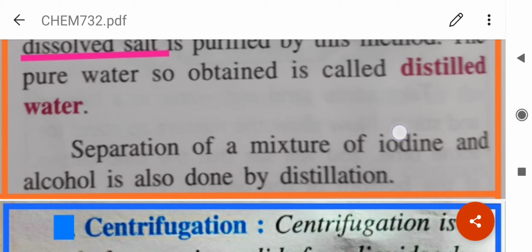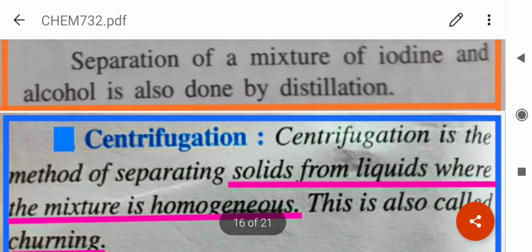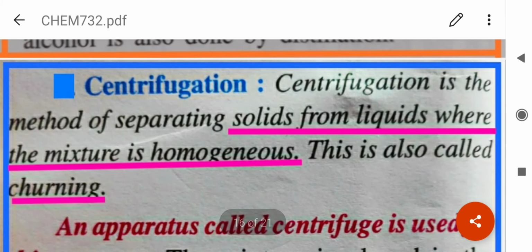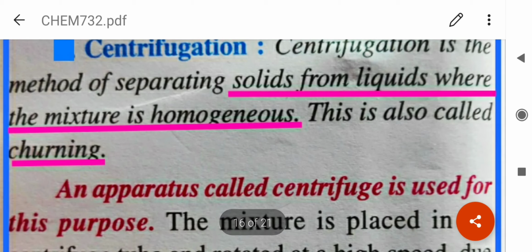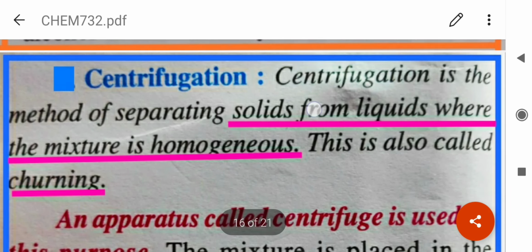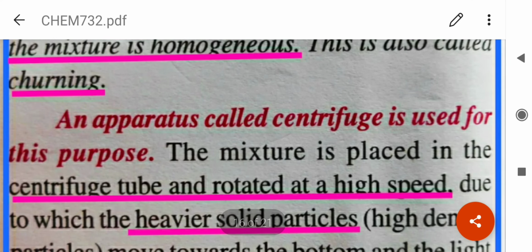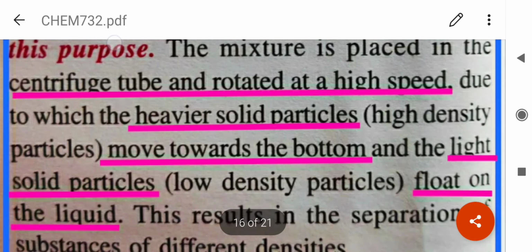Separation of a mixture of iodine and alcohol can also be done by distillation. Now, centrifugation is the method of separating solids from liquids where the mixture is homogeneous. This is also called churning. An apparatus called a centrifuge is used for this purpose. The mixture is placed in the centrifuge tube and rotated at a high speed.